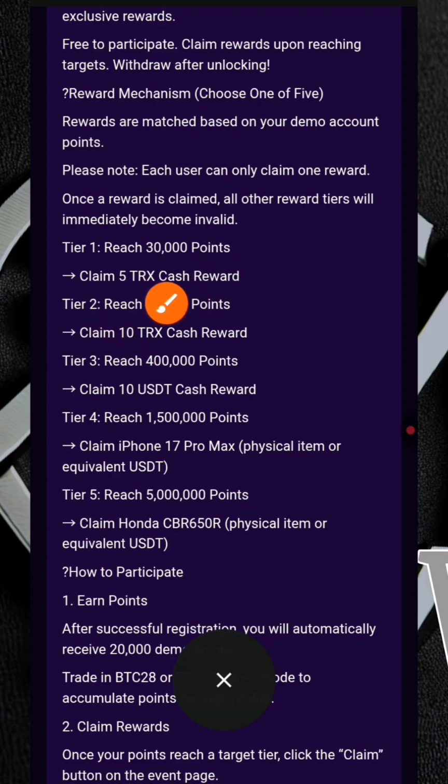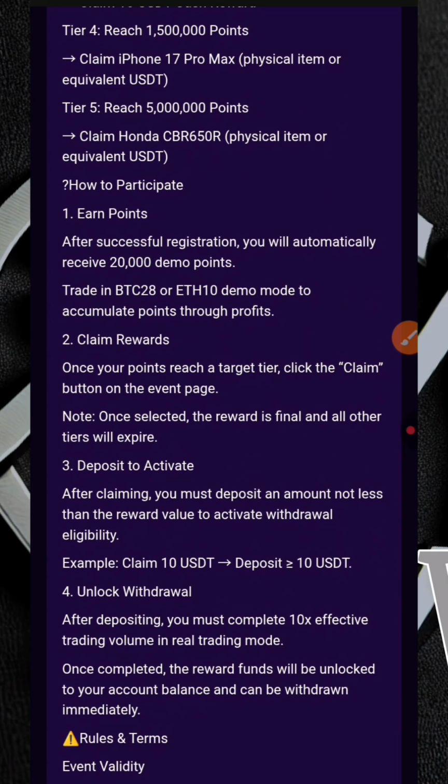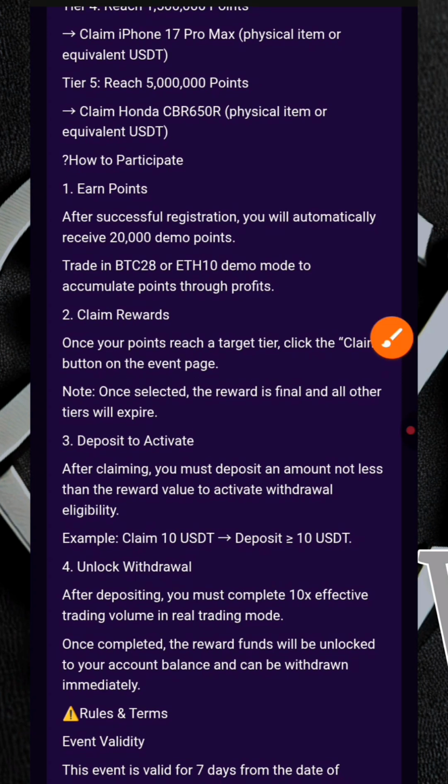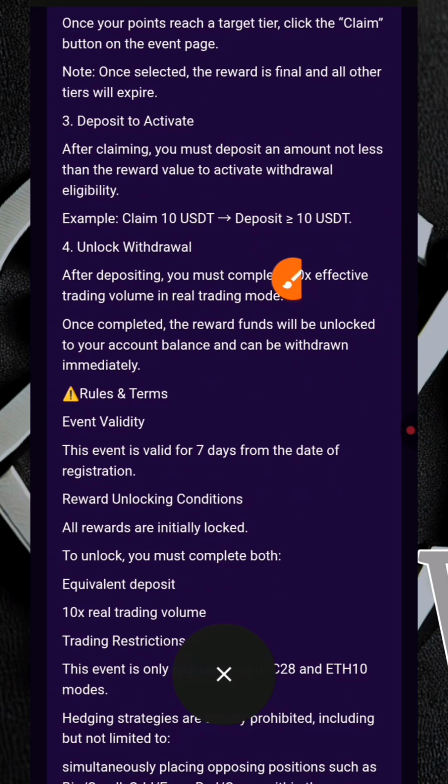Depending on the number of points accumulated, rewards may include TRX rewards, which you can withdraw, USDT rewards that you can withdraw, or even higher tier rewards such as an iPhone or other prizes offered by the platform. For example, reaching 30,000 points may qualify a user for a 5 TRX reward, while higher point targets unlock different reward levels. The platform states that each user can claim one reward tier meeting the required conditions.